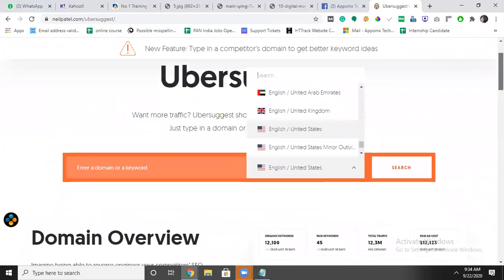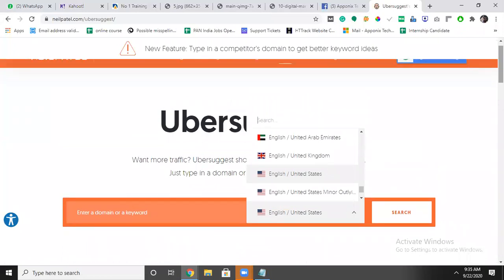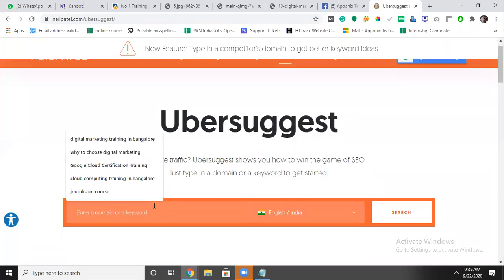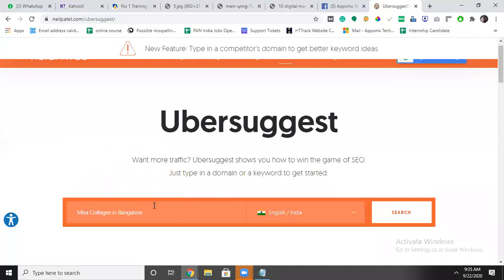Okay, here the first thing is we have to choose the country. You are doing keyword research for which country, because the keyword research will change from country to country. In the US, hardly anybody will search MBA colleges in Bangalore. Maximum searches come from India only. Let's say I will take India here, and I will add the keyword here. What keyword am I searching? MBA colleges in Bangalore. Now, if you click on search, you will get some idea.